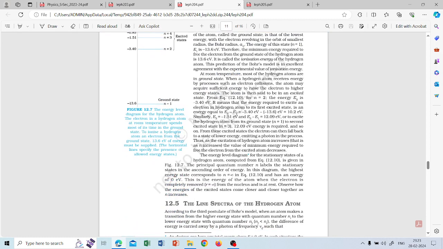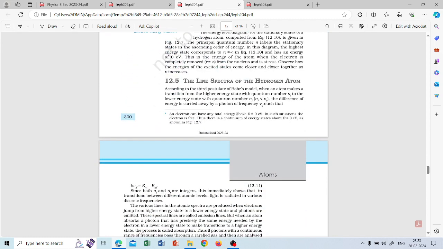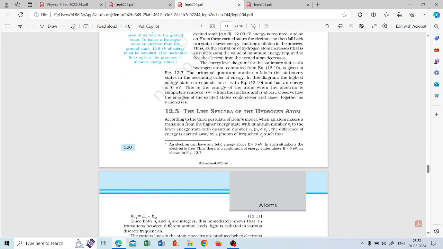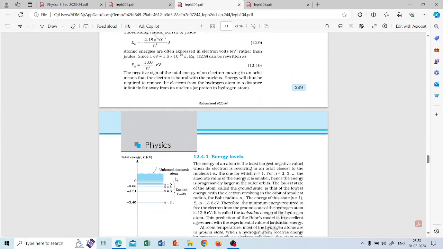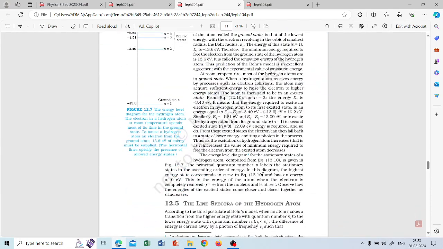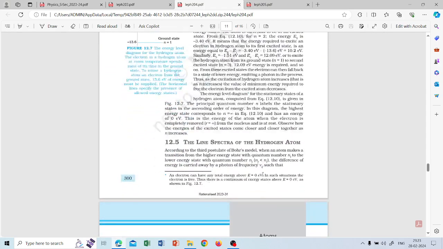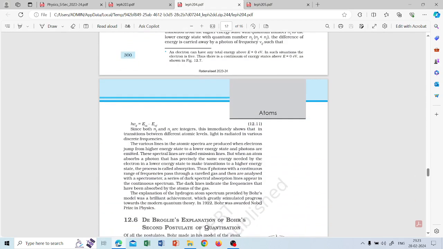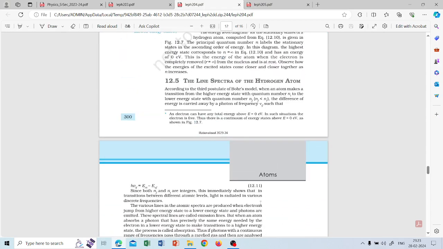Then you can calculate that. So n equal to infinity corresponds to the atom being unbound. So this part is then the line spectra. Line spectra is fine.